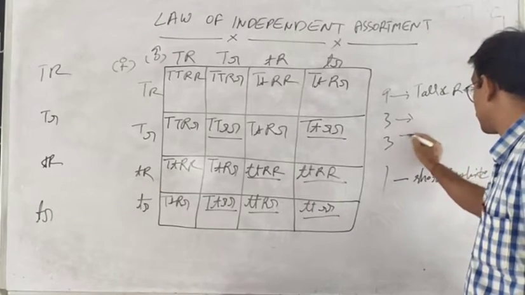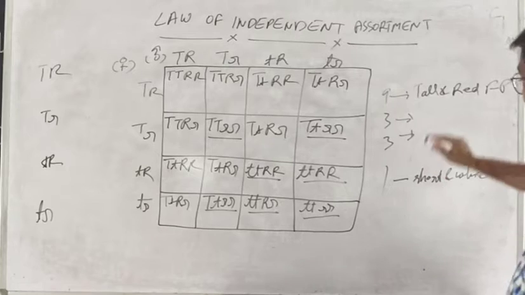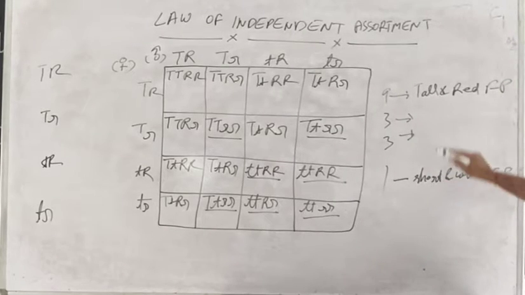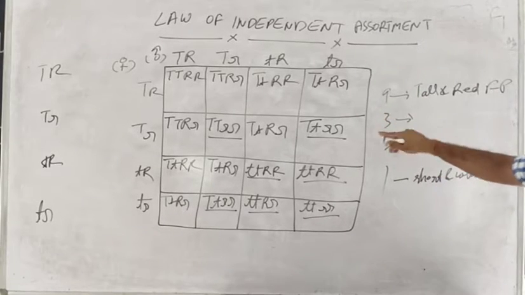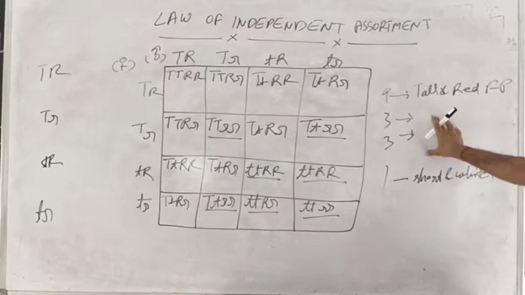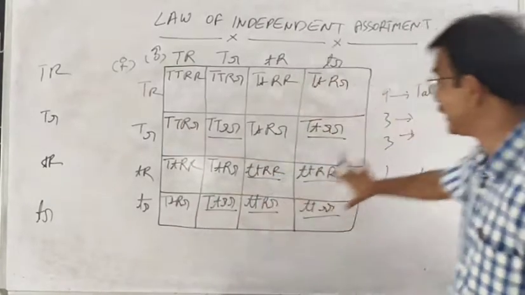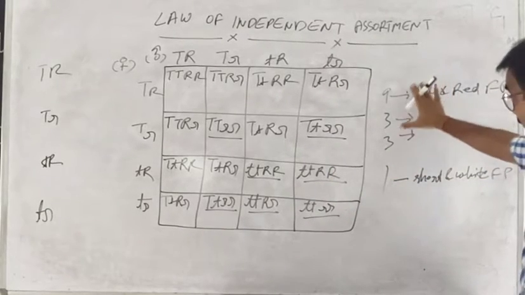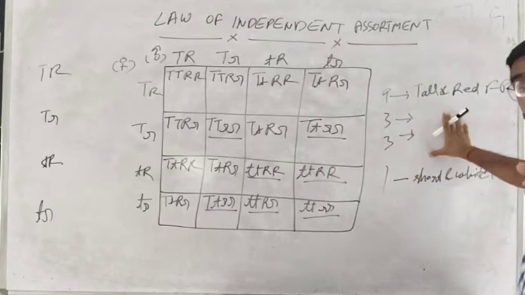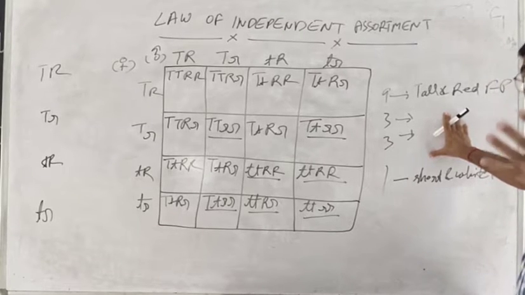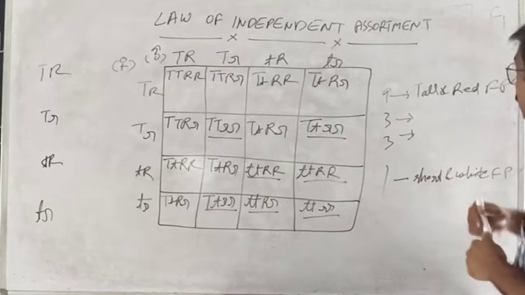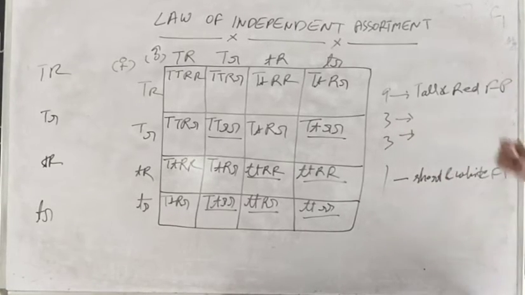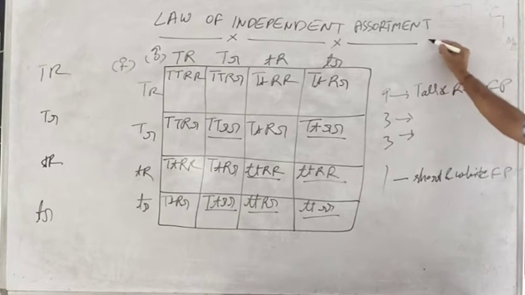Now, what are these 3 and 3 ratios? You know, these members appeared in the parental generation of this cross. What are these possibilities? These are the possibilities of the F2 generation, because we conducted self-pollination in the members of the F1 generation. So these are the possibilities we are taking out for the members of the F2 generation. Before the F1 generation, there is the parental generation. In the parental generation, what type of cross did we conduct?